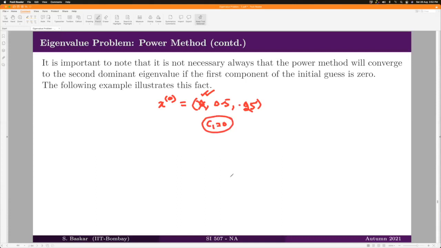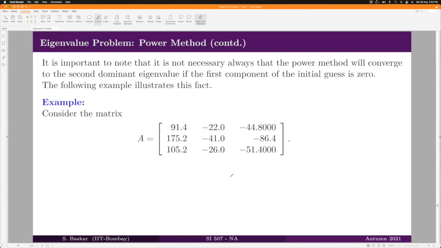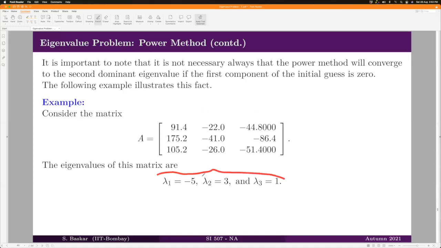To show this, I will illustrate one more example where we take A to be this matrix. It has eigenvalues as this. Therefore, if you take an x naught such that C1 is not equal to 0, then your power method will converge to the eigenvalue -5 and its corresponding eigenvector.